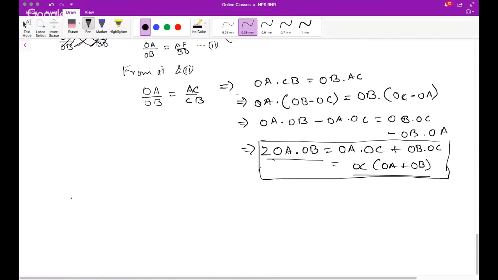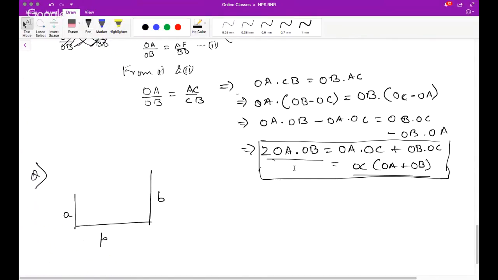So let's say this is A, this is B, and they are P meters apart. So this is P.